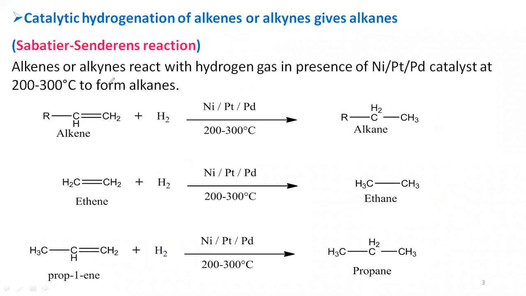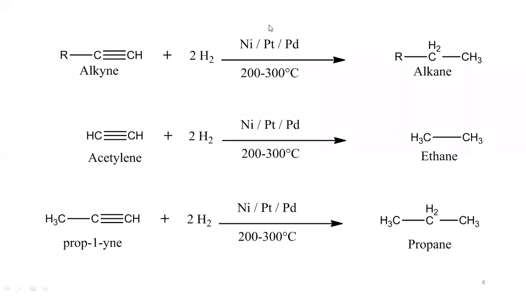So even by this method, not only from the alkenes, even from the alkynes, we can produce the alkanes. Now you can see how the alkanes are produced from the alkynes. Here also the method is same. Alkynes consisting of 1 sigma bond and 2 pi bonds. So here we have to reduce both the pi bonds, so that you will get the alkane.